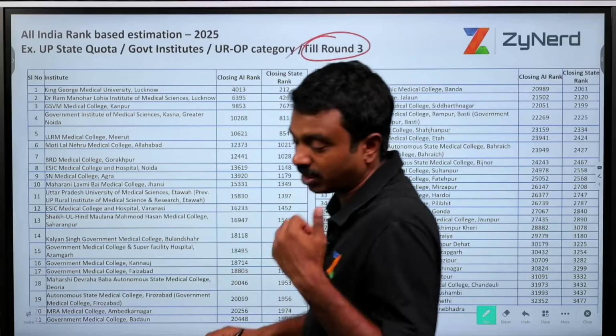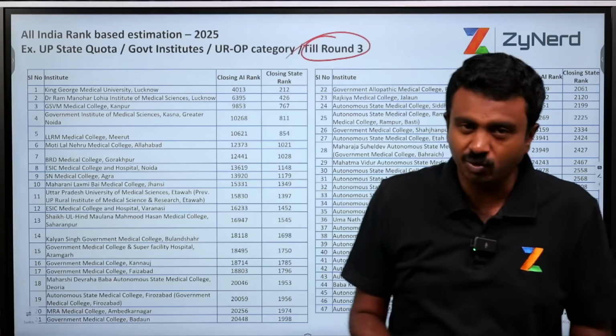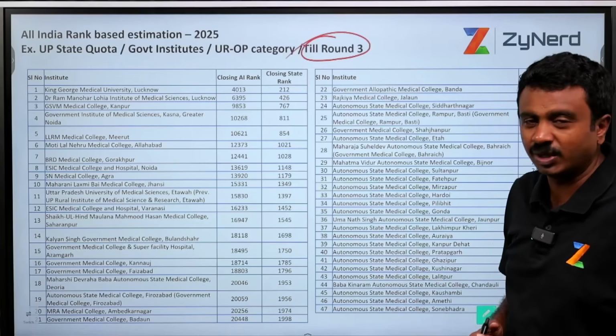You can also look at round 1 closing ranks in ZyNerd. You're mentioning round 3 because upgradation is allowed till round 3 right now. Uttar Pradesh also allowed upgradation till round 3, so that is how we need to go.